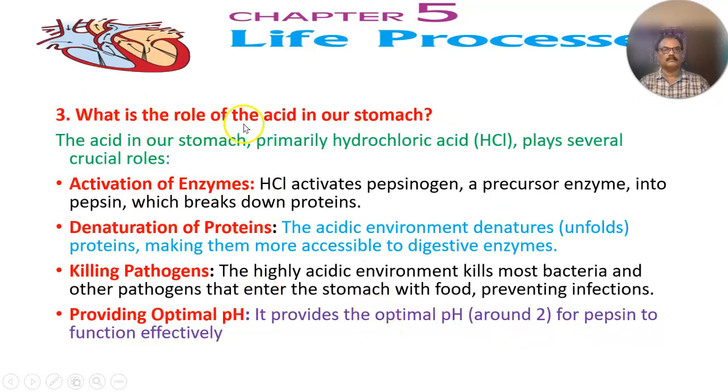3. What is the role of the acid in our stomach? The acid in our stomach, primarily hydrochloric acid, HCl, plays several crucial roles. Activation of enzymes. HCl activates pepsinogen, a precursor enzyme, into pepsin, which breaks down proteins. Denaturation of proteins. The acidic environment denatures, unfolds, proteins, making them more accessible to digestive enzymes. Killing pathogens. The highly acidic environment kills most bacteria and other pathogens that enter the stomach with food, preventing infections. Providing optimal pH. It provides the optimal pH, around 2, for pepsin to function effectively.